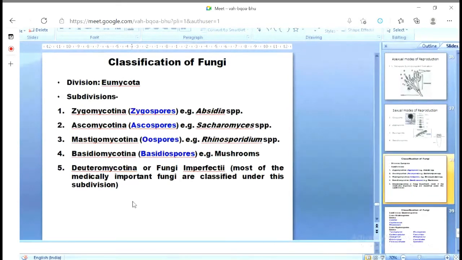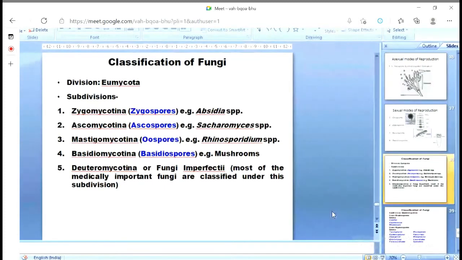Perfect means those fungi for whom we understand their sexual method of reproduction, including asexual. But for fungi imperfecti, or Deuteromycotina, we understand the asexual reproduction, but the sexual method of reproduction is not yet clear. But interestingly, the majority of the fungi which cause disease in humans and animals are here under the Deuteromycotina.